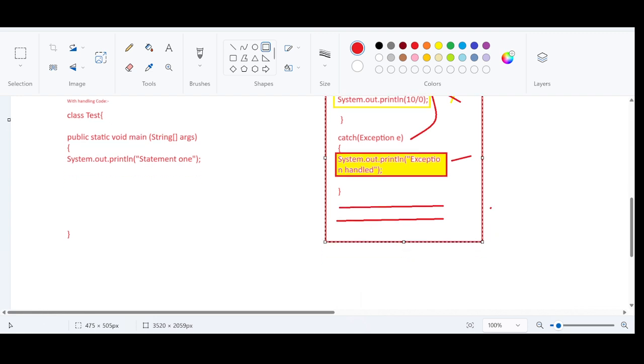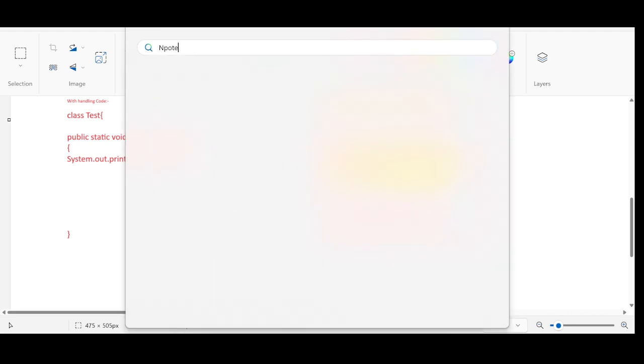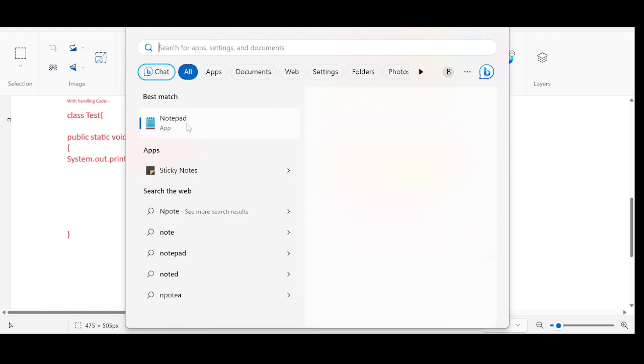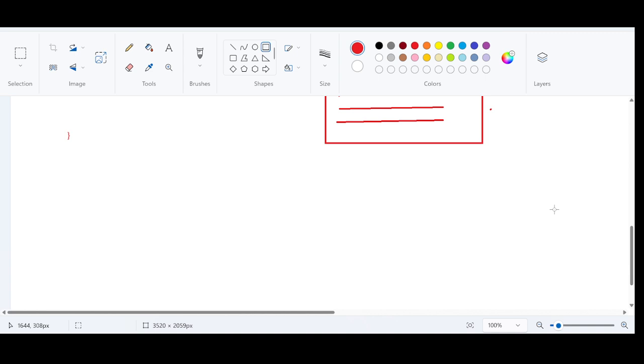So if I write this program, if I just try to generate an output, let me write this program in a notepad. So this is what we call customized exception handling. One of the customized exception handling in Java. Customized exception handling is nothing but how an end user, how a developer, is going to handle an exception.